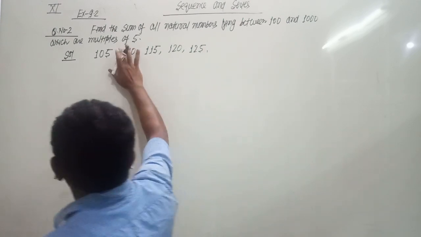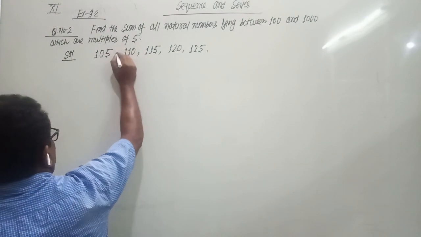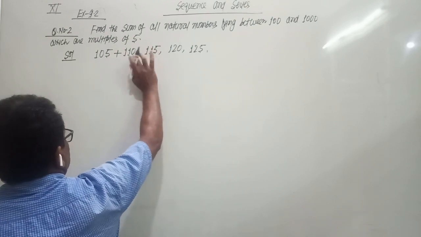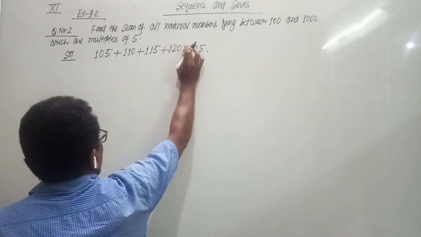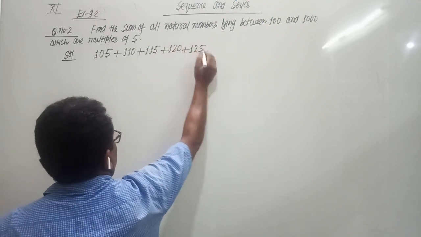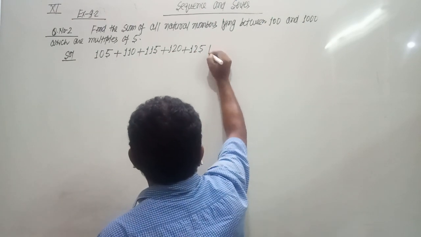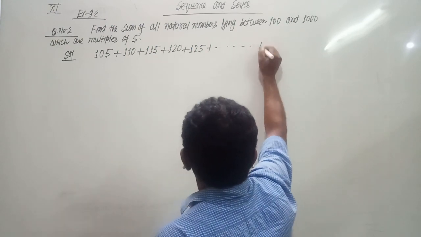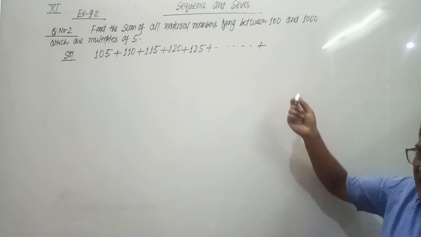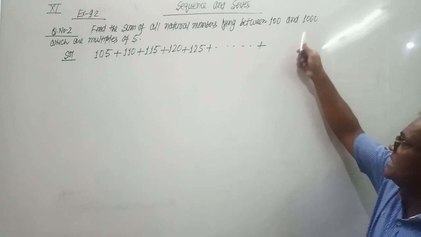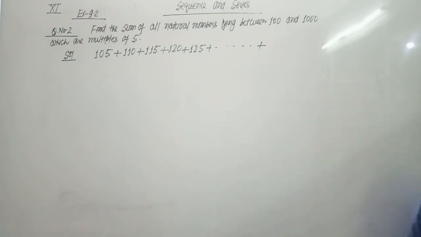So we have to find the sum of all these numbers: 105 plus 110 plus 115 plus 120 plus 125 and so on, plus the natural number multiple of 5 just before 1000.